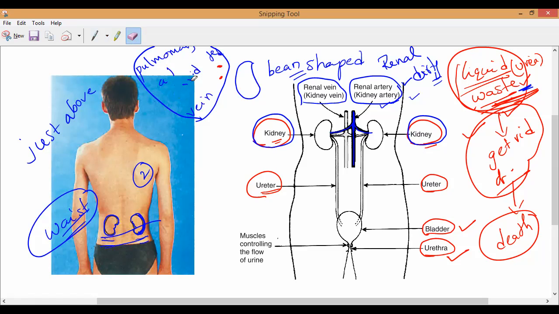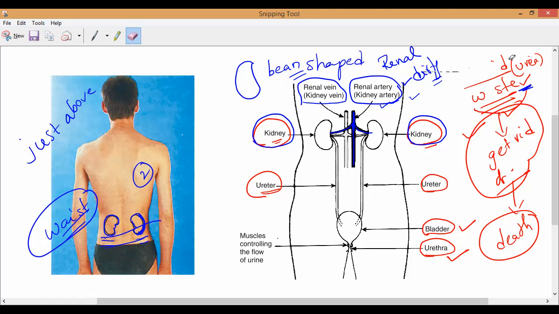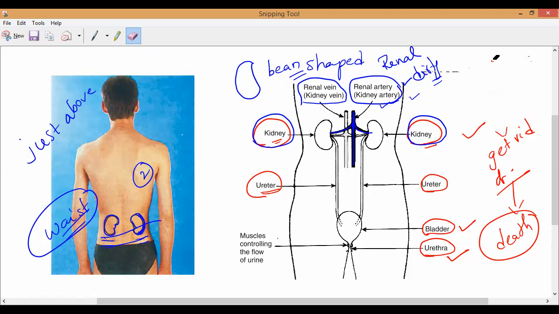Or we can call it the kidney artery, in brackets. The kidney artery brings in the dirty blood, which contains waste substances. Why should I call it dirty blood? Because it contains waste substances.